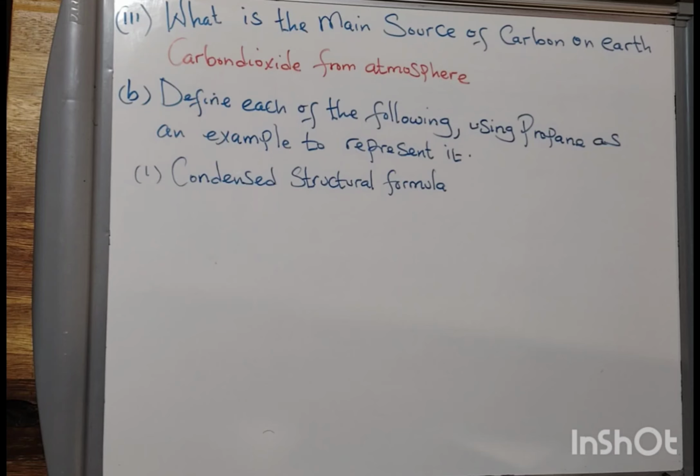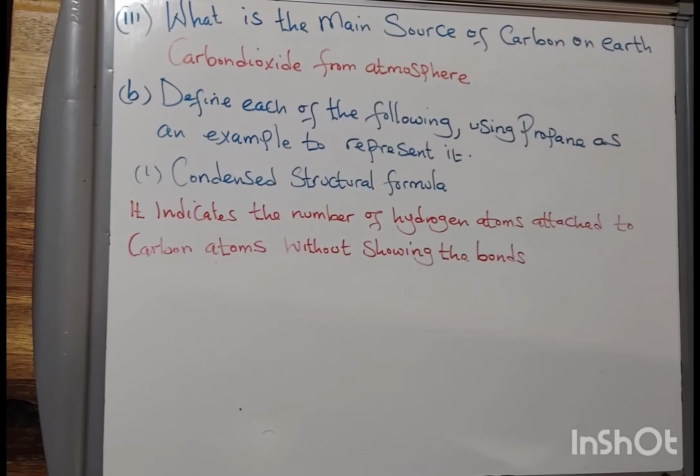Let us put it down and also give one example here. It indicates the number of hydrogen atoms attached to carbon atoms without showing the bonds. Let us look at the one for propane. Propane, as we are going to investigate further, is an alkane. It has 3 carbon atoms and 8 hydrogen atoms.